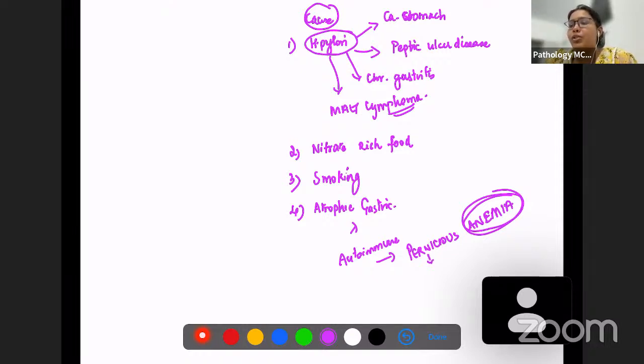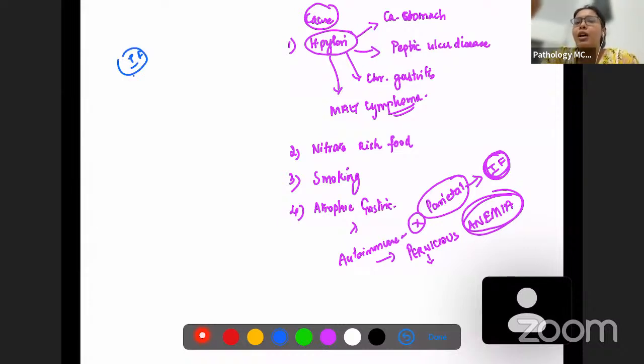Pernicious anemia is due to the autoimmune destruction of parietal cells which are present in the stomach. These parietal cells have a very important function, which is the production of intrinsic factor. Why is this intrinsic factor important? Intrinsic factor is important in the absorption of vitamin B12.